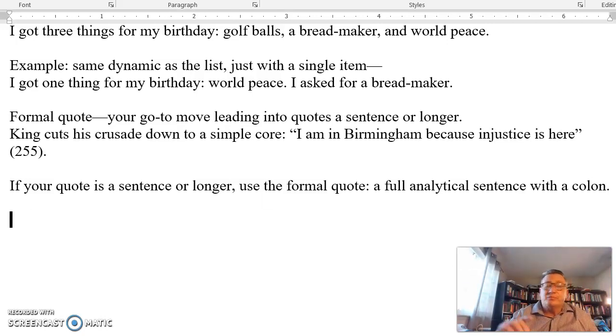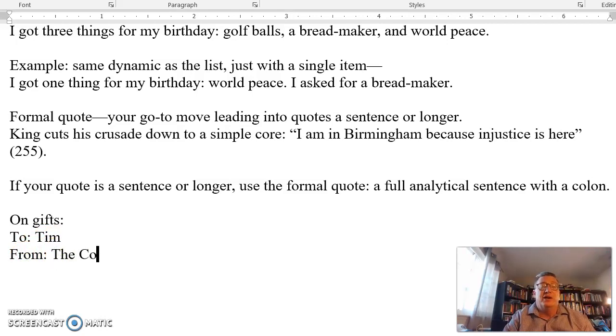Now, I've said that the colon follows a full sentence, but I'm willing to bet you've seen it without a full sentence. You have. And one major way you've seen it is on gifts. So for example, we have to and from. To, and what do you put in that to? You put to Tim, I'm going to give myself a gift from, who's giving it? The cosmos. So notice this is following the same thing, but we want to think, well, why are they using a colon here? There isn't a full sentence.